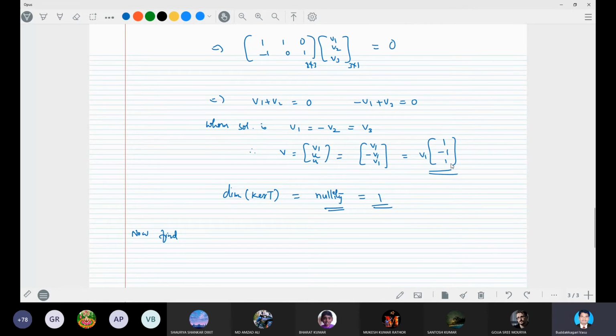This is the kernel of T, in which only one element is there, and it is independent, so its dimension will be 1. Dimension is the total number of independent elements. If you find many elements in the kernel, you need to find how many of them are linearly independent. That number defines the dimension of kernel T, and it is called the nullity. Here only one element is there, obviously linearly independent, so the dimension of kernel T, the nullity, is one.